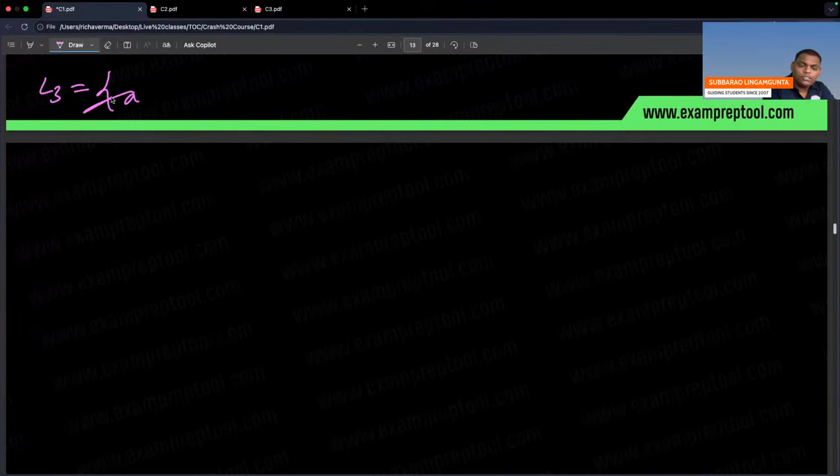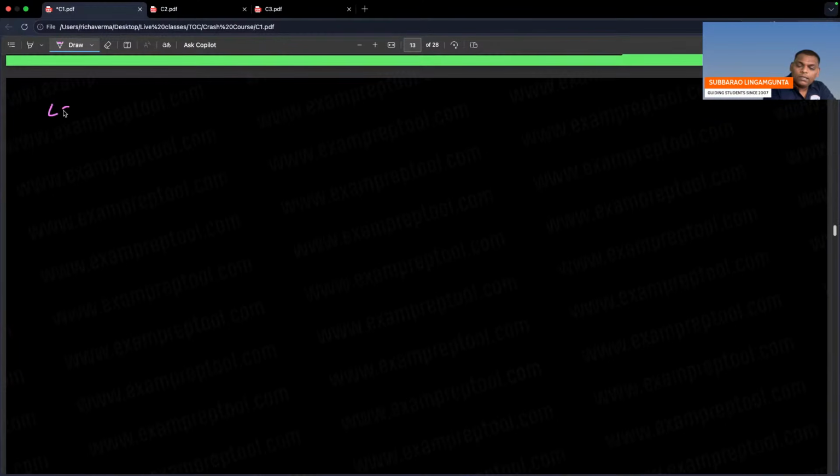L3 is equal to A power N, B power N, where N is greater than or equal to 1. Remember your A's and B's are equal. Understand? Your A's and B's are equal.